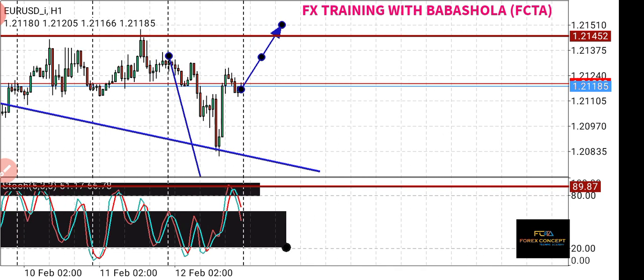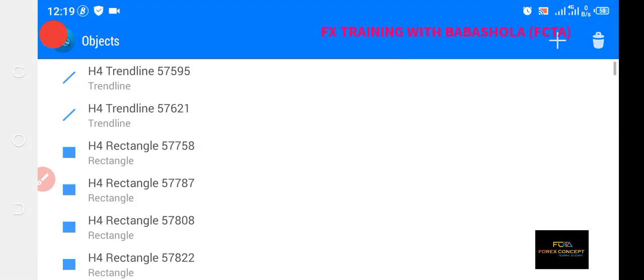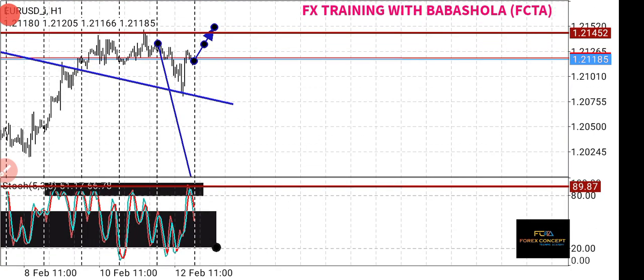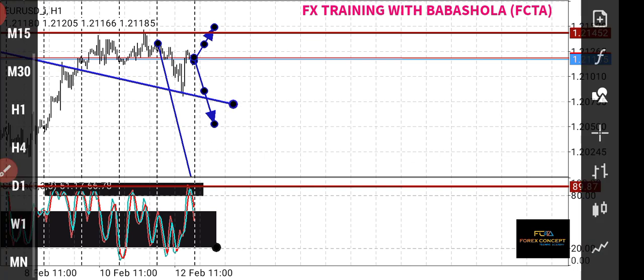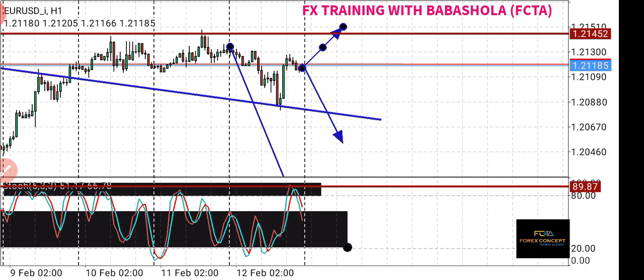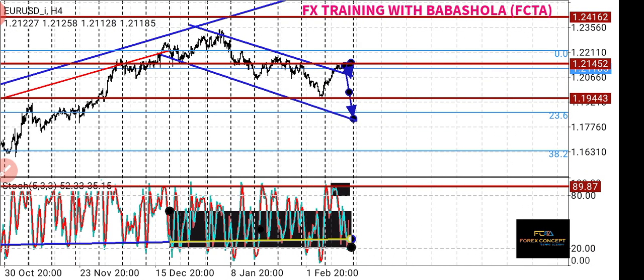However, if price should break below this trend line and closes below it, then expect price to hit the 23.6% Fibonacci retracement on the H4.